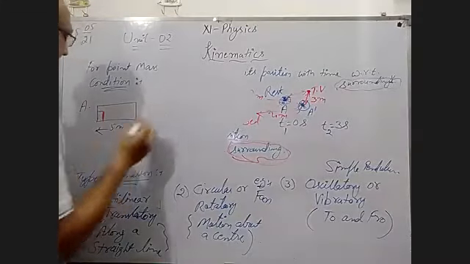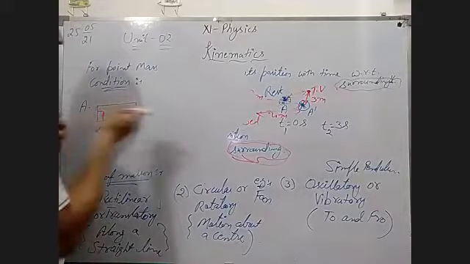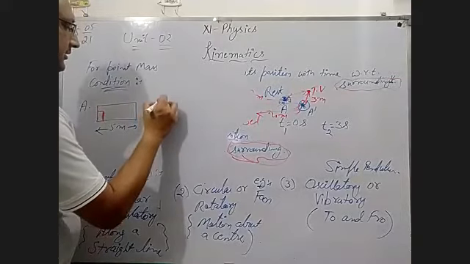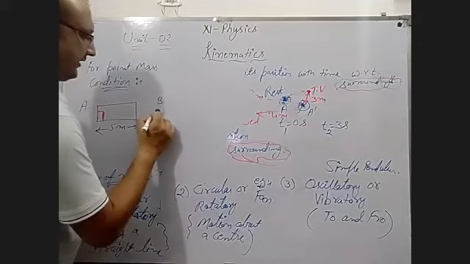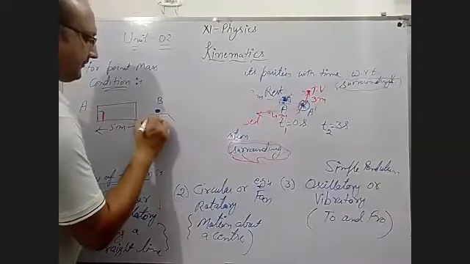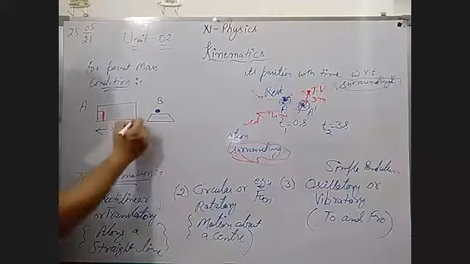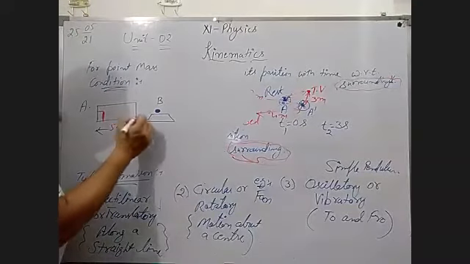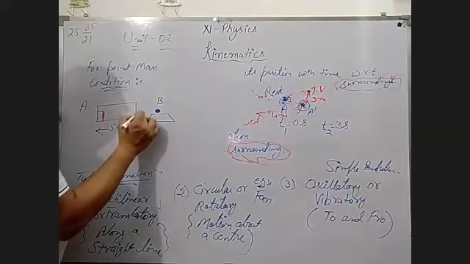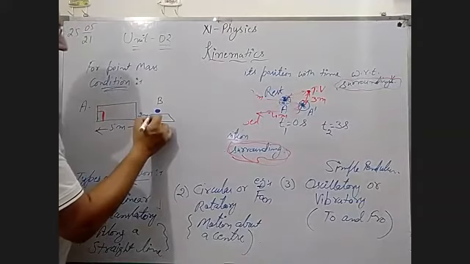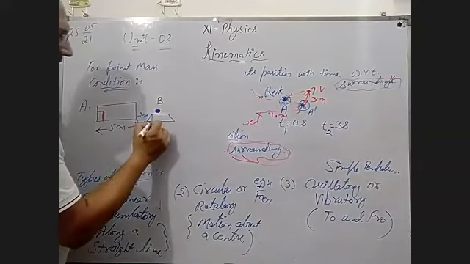Now, second thing is, suppose this is point B. Here one car is there, and the distance between them is only 2 meters.